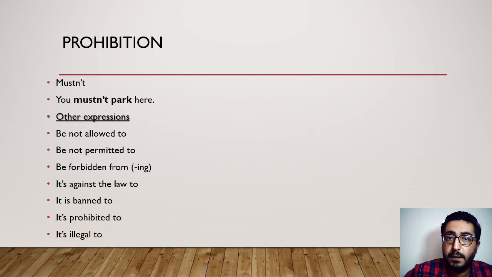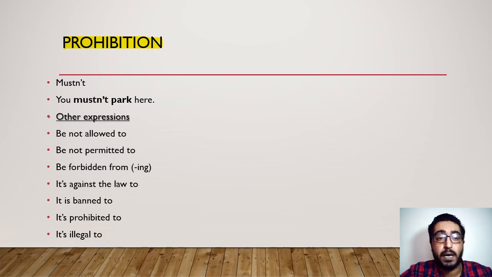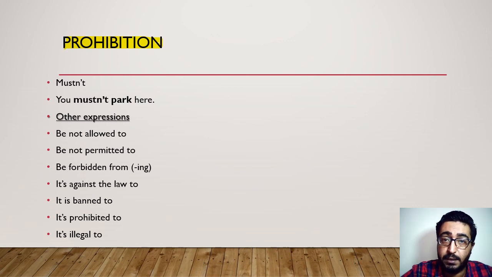And finally, we have prohibition. Prohibition means something that you're not allowed to do. So we've got mustn't here. When I say you mustn't park here, that means it's not allowed. And we've got a lot of other expressions to express prohibition. So we say if someone is not allowed to do something, it's the same meaning as mustn't. If someone is not permitted to do that, so you don't have permission for doing that thing.